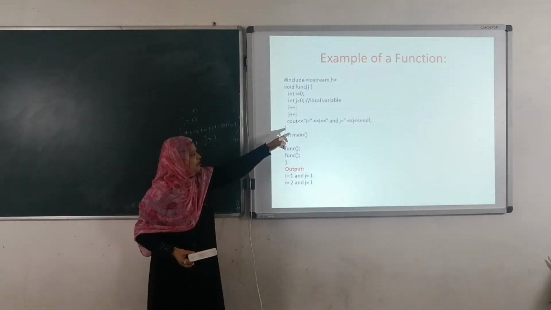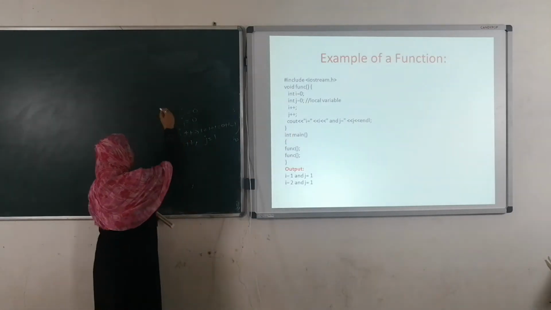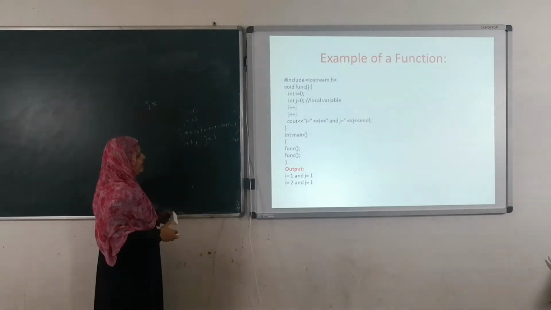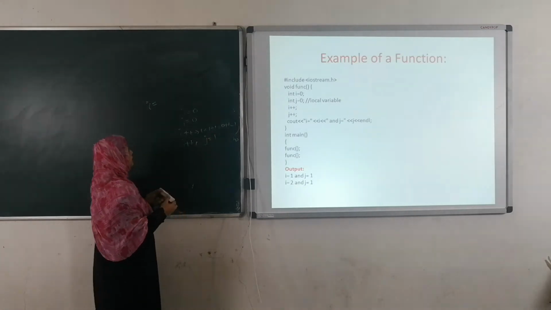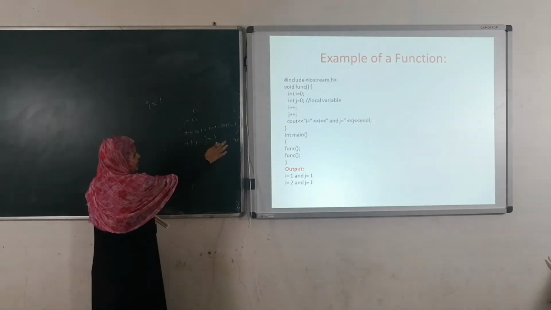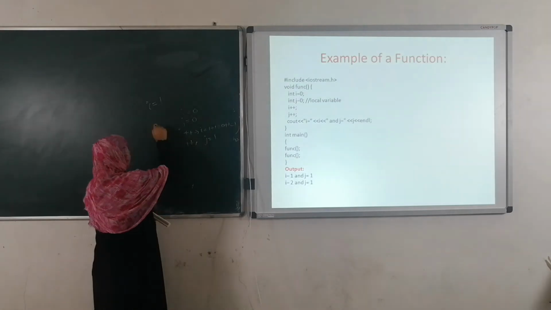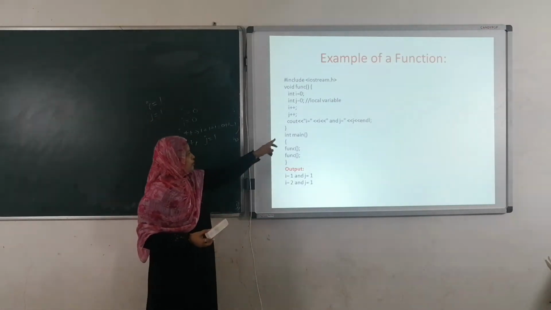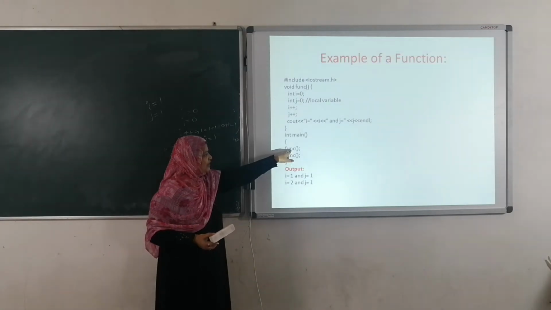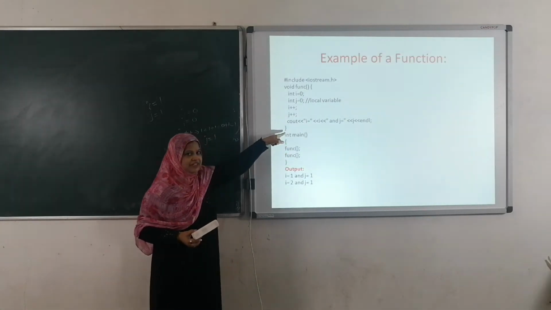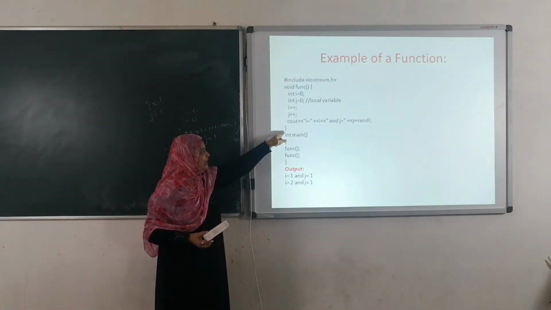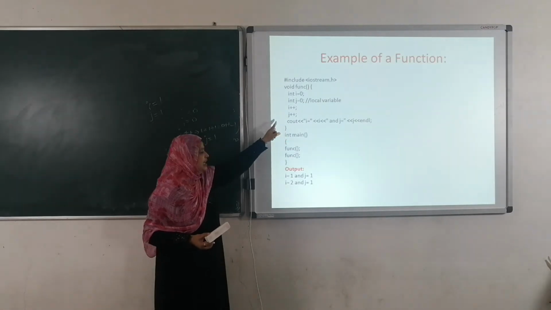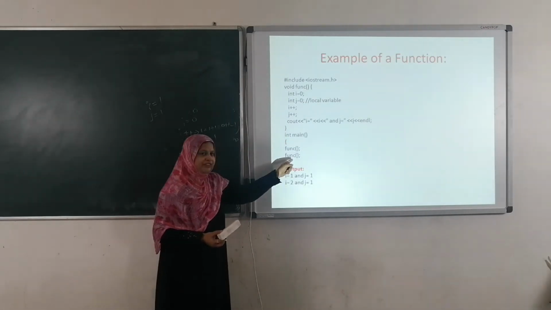See the output. What is the value of i here? 1. What is the value of j? See the output, j value is 1, right. Closing the braces. Here I am calling the function, now I am executing the function. After this, whenever the compiler reads this closing brace, it will directly go back to the function main.